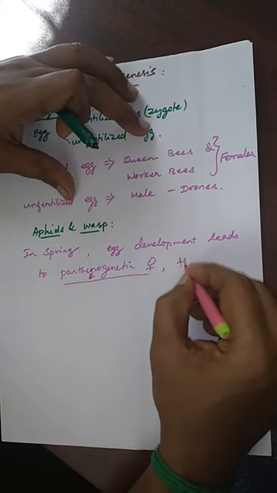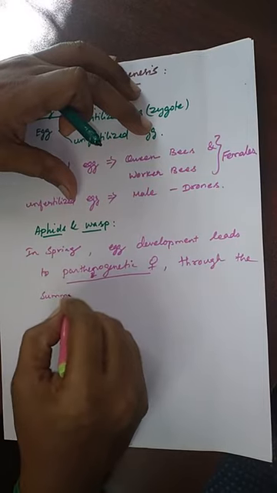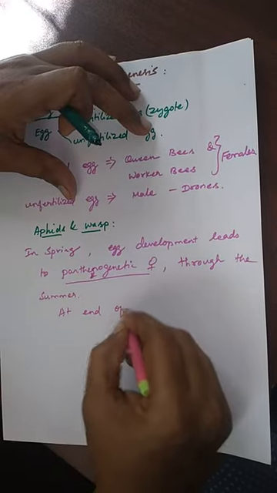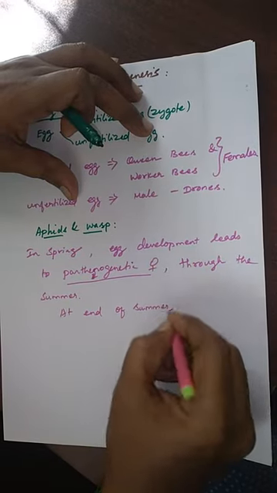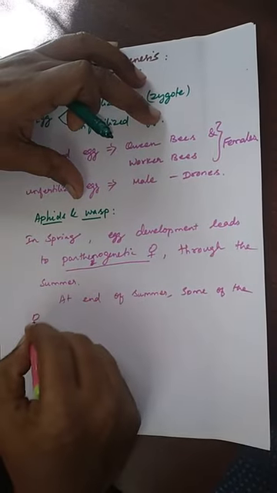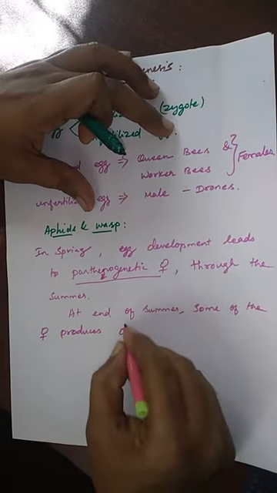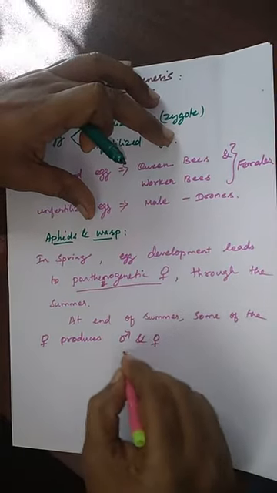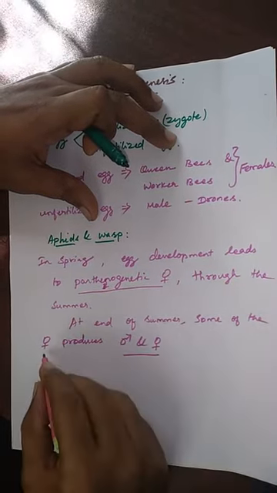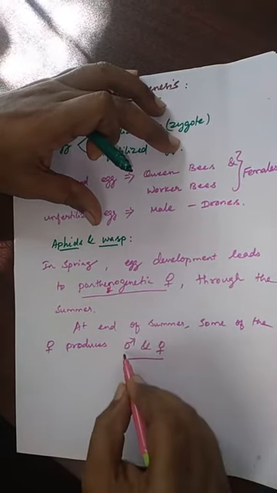It happened through the summer, but at the end of summer, some of the females produce males and females. It is very important. Listen. At the end of the summer, some of the females produced through the parthenogenesis, they are producing males and females.